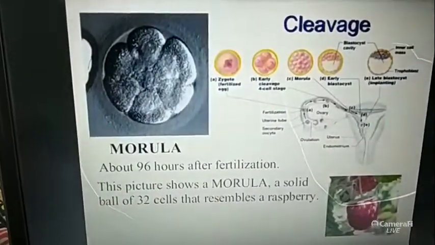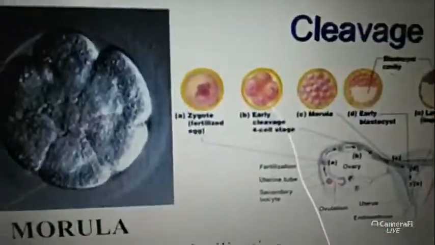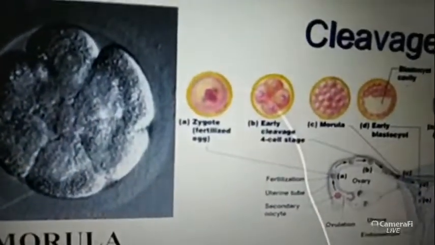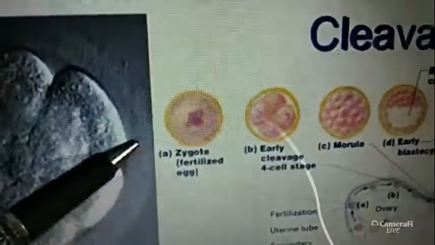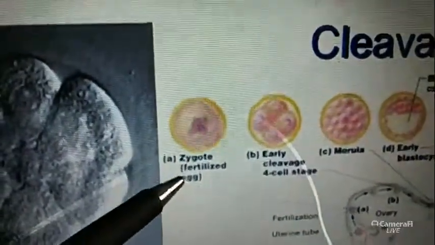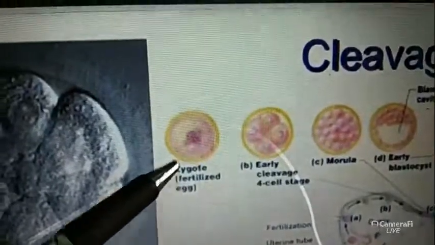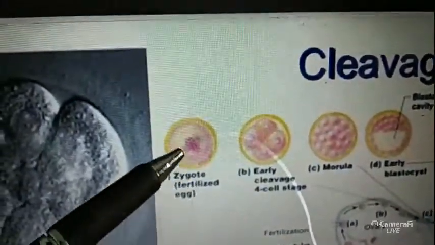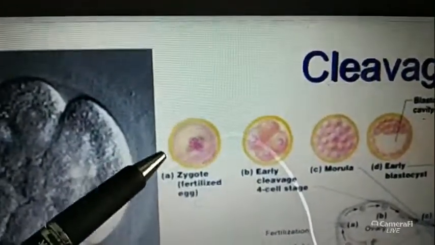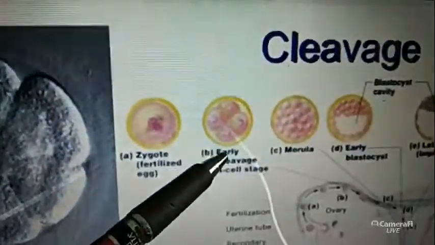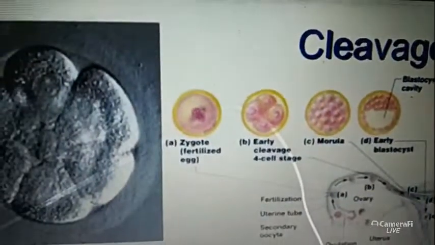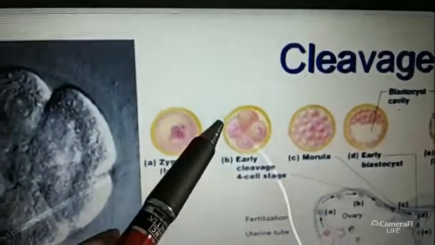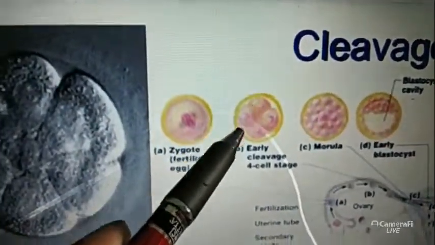This is the detailing of the morula. Look at this picture first. First is the zygote. This zygote means the fertilized egg. When the egg is fertilized by the sperm cell, it forms a zygote. Second is the early cleavage. Early cleavage means the cleavage process has just started, and it contains 4 cells. Look, 1, 2, 3, 4.